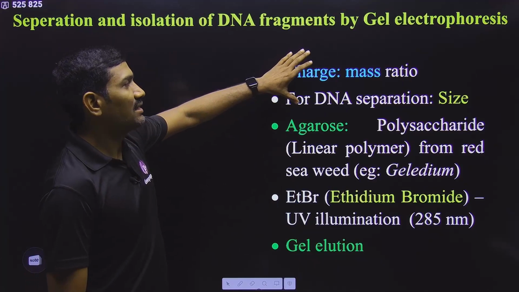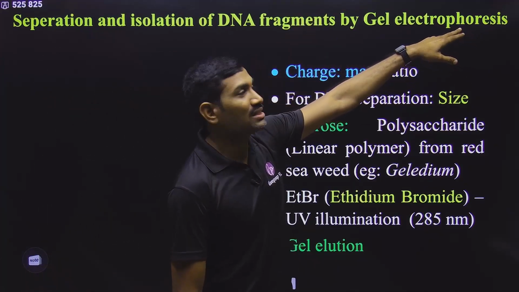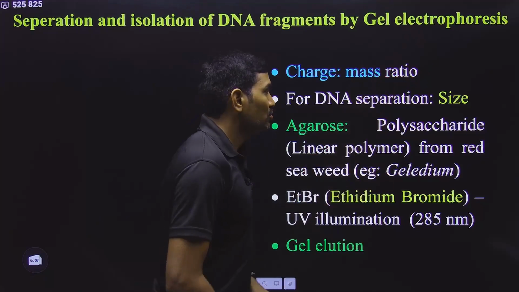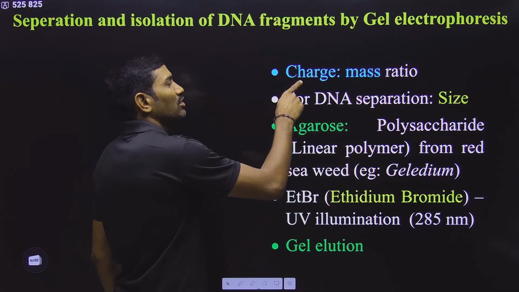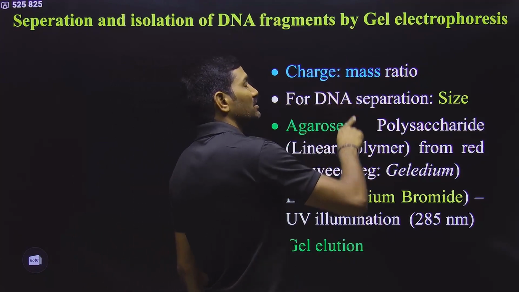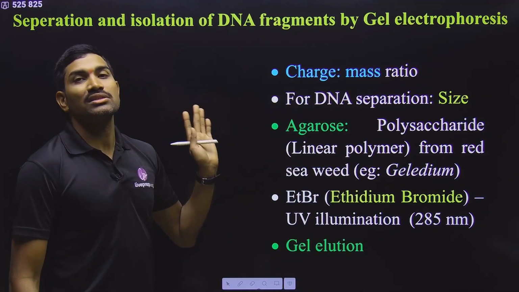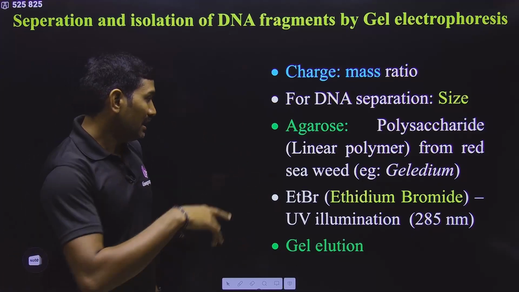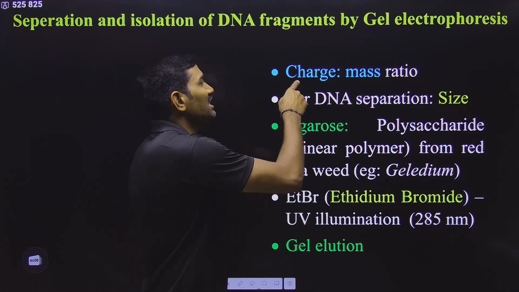In electrophoresis, separation of molecules is done in an electrical field. In the original technique, the separation of molecules is based on both charge and size, both charge and mass. Actually, it is the charge to mass ratio, but in our experiments we are directly using DNA.